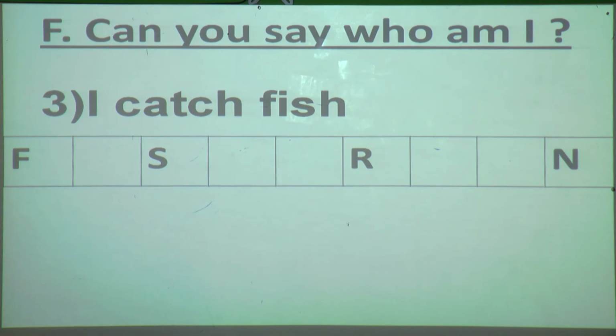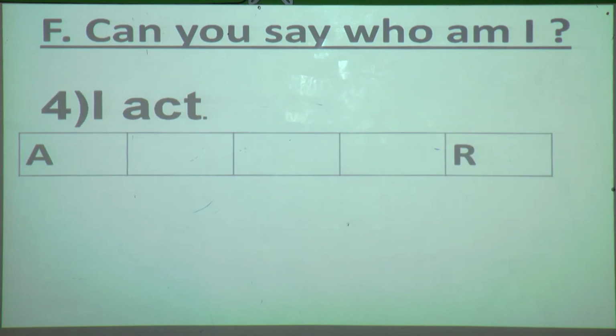If you know, write it, very good. Come on, copy it fast. Fourth, I act. Who acts? Yes, actor acts. So what will be the spelling? A-C-T-O-R.